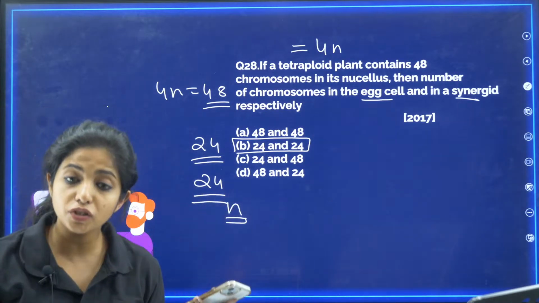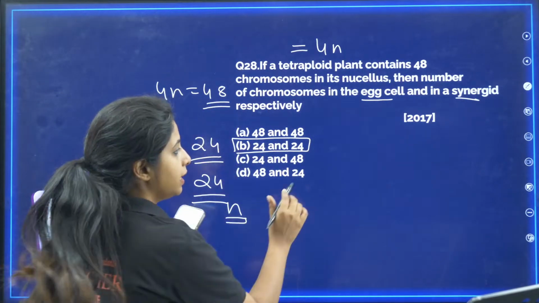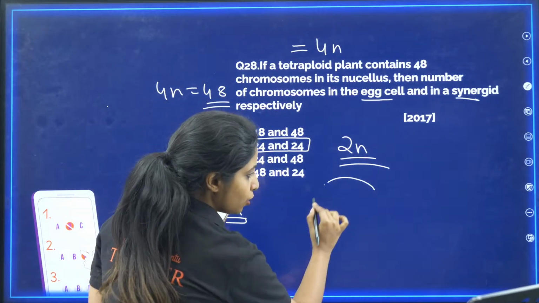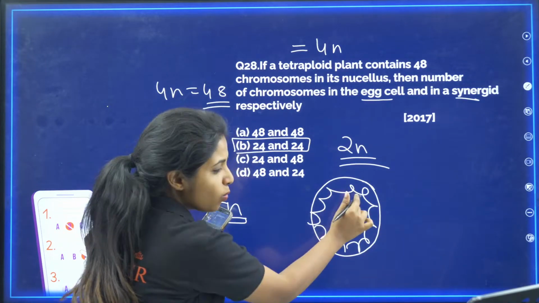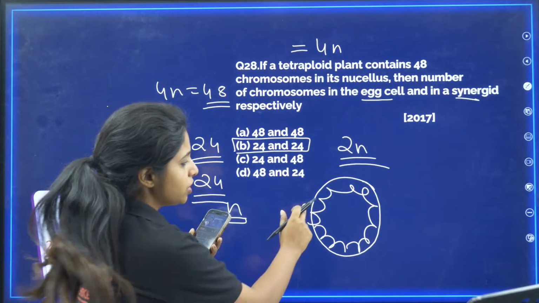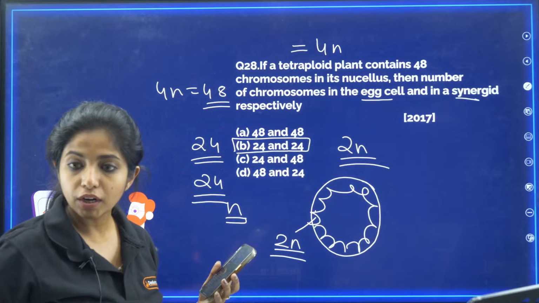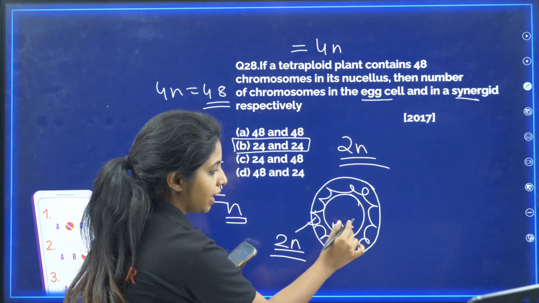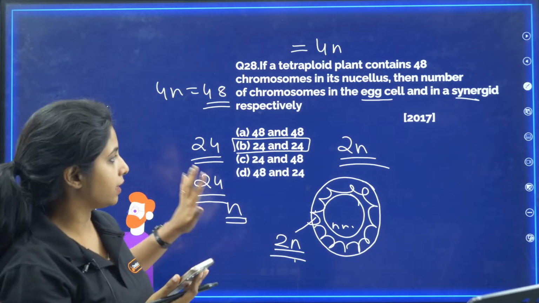Now, if you are worried about what the nucleus is, listen. A normal plant cell has 2N number of chromosomes. The nucellus, in the ovule, my dear children, is certain cells surrounding like this. One cell of it will divide further and give rise to the embryo sac. So this is just a normal cell, just like any other plant cell out there, so it will be 2N. The embryo sac will have N and that will be totally different. So you are asked about 2N. I hope you got to understand this.